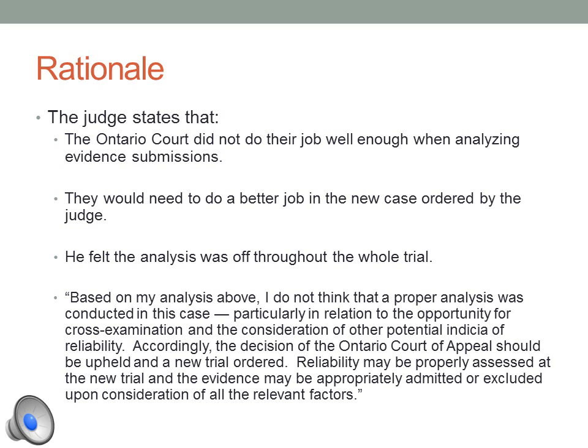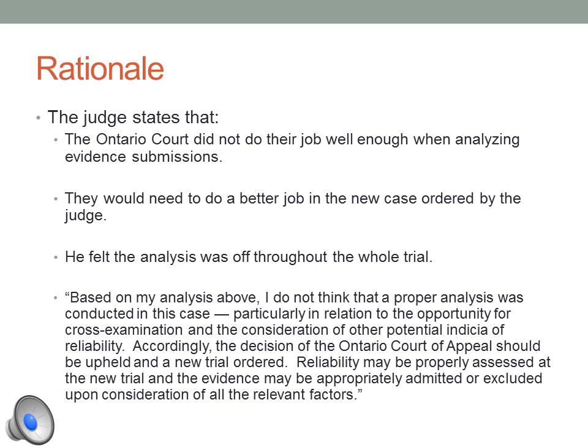The judge states that, based on my analysis above, I do not think that a proper analysis was conducted in this case, particularly in relation to the opportunity for cross-examination and the consideration of other potential indicia of reliability. Accordingly, the decision of the Ontario Court of Appeal should be upheld and a new trial ordered.